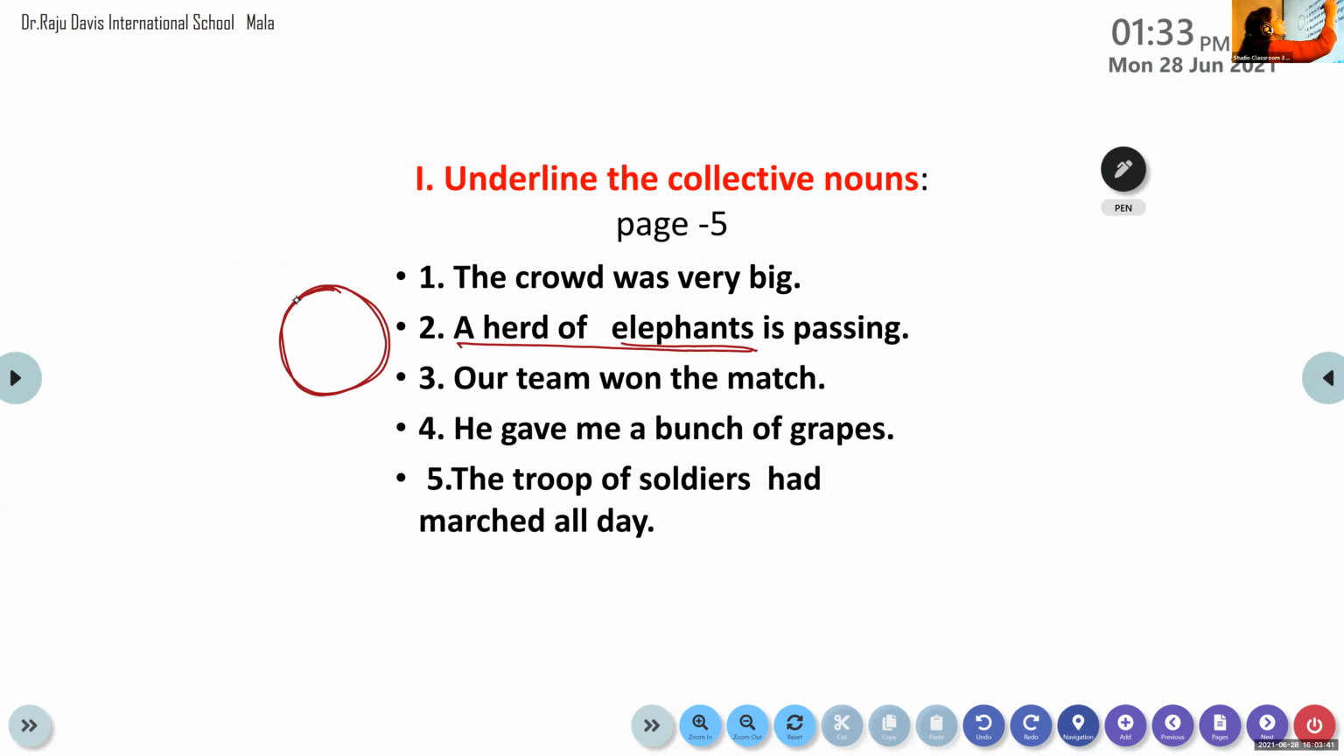Even though many elephants are there, collective nouns are considered as singular. So we have to use a singular verb. You know, is means singular verb. Have you understood? You can also see here, was is a singular verb. Is and was are used for singular. So collective nouns are always considered as singular. I hope it's clear.